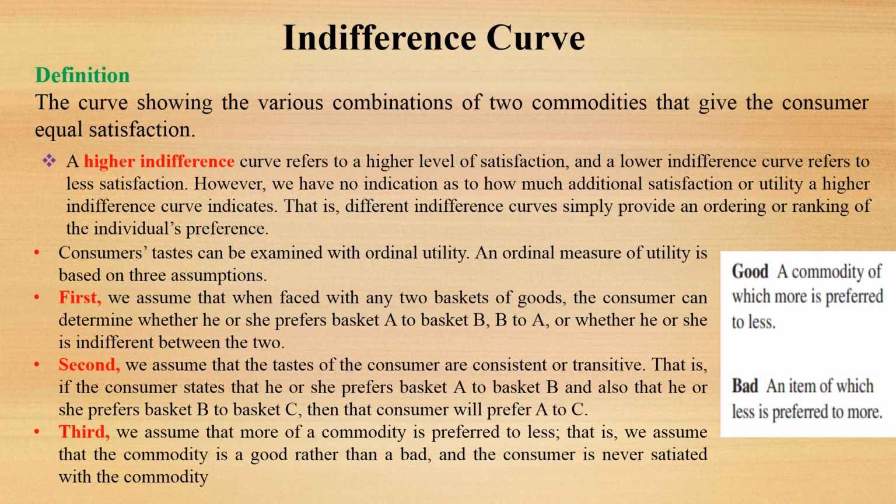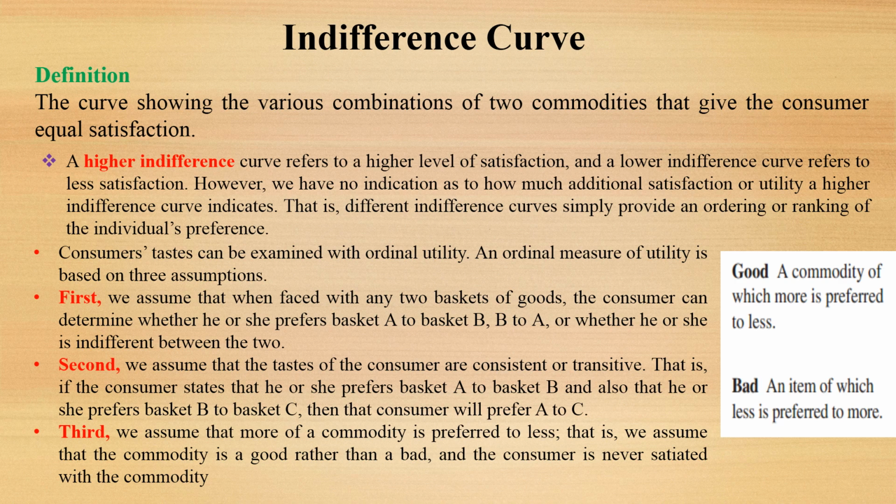Consumers' taste can be examined with ordinal utility, and ordinal utility is based on three assumptions. First assumption, we assume that when we face any two baskets of goods, the consumer can determine whether he or she prefers basket A to basket B, basket B to basket A, or whether he or she is indifferent between the two. The second assumption is that the tastes of the consumer are consistent or transitive.